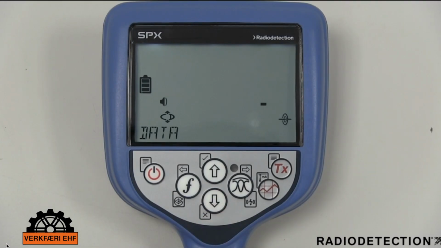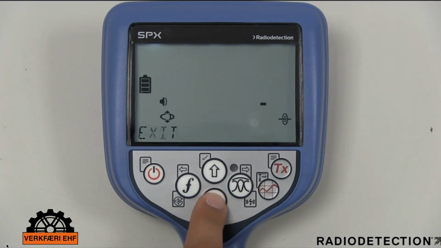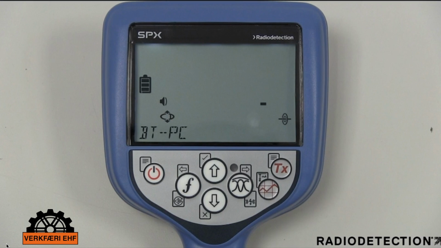The data menu option allows you to delete or send saved survey measurement data to a connected device via a Bluetooth connection. The exit option can be used to disable the communication channel. The BT PC option allows you to turn on or off the sending of data automatically to a connected PDA or computer.